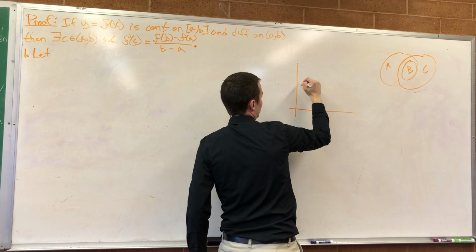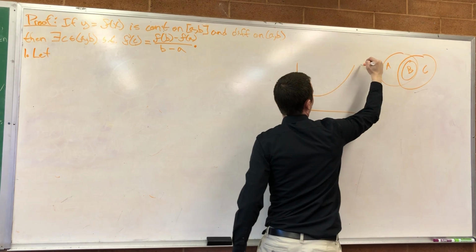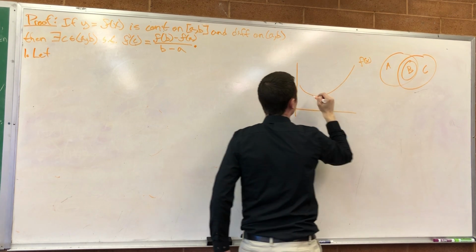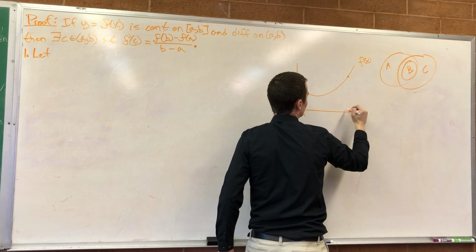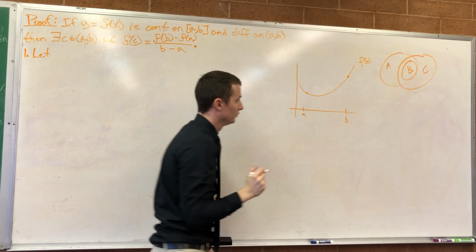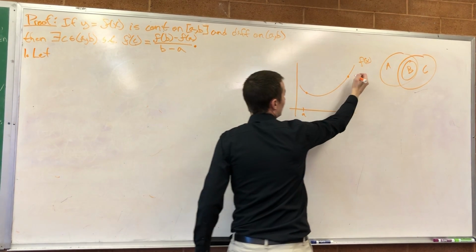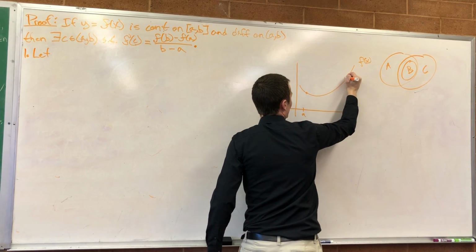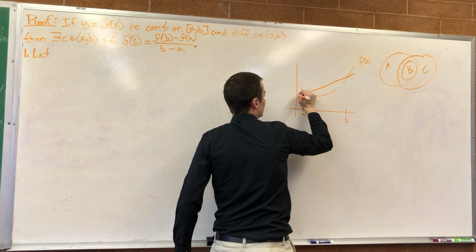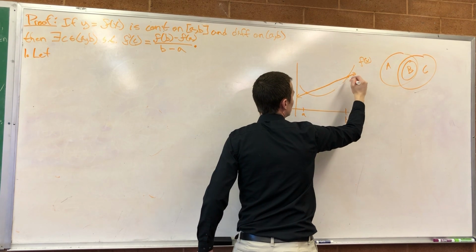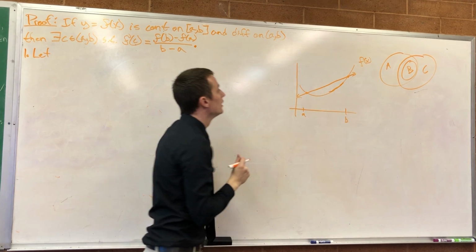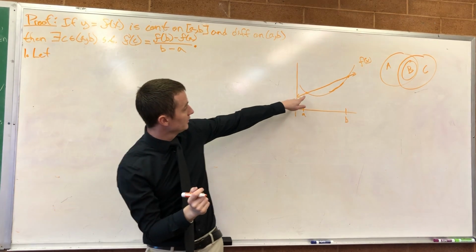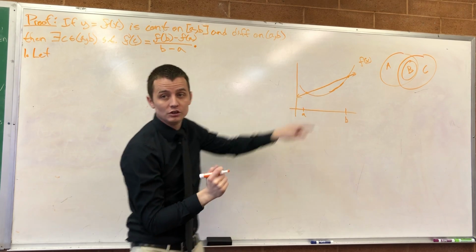So here's our curve. Here's f. Here's A. Here's B. And then I'm going to define a line that goes through here and call it g of x.